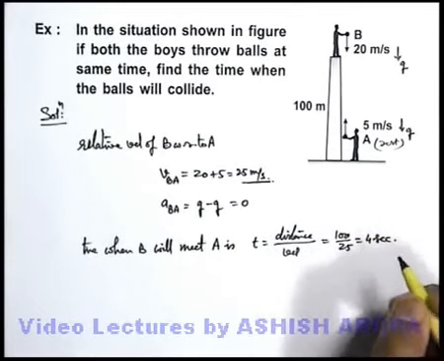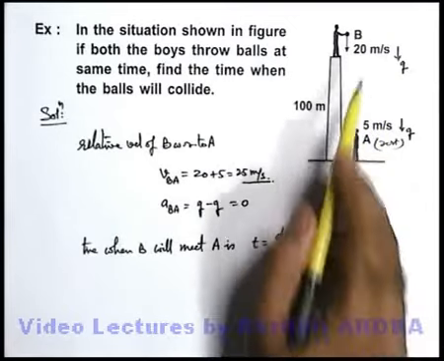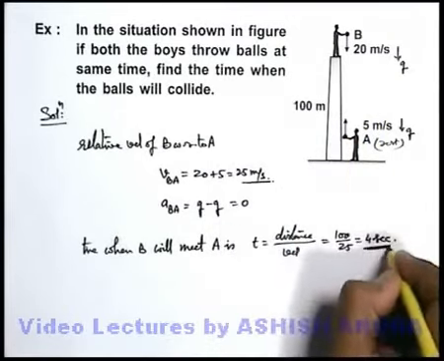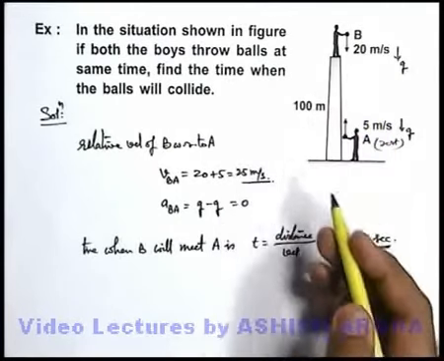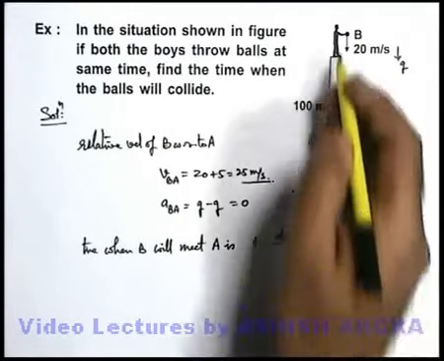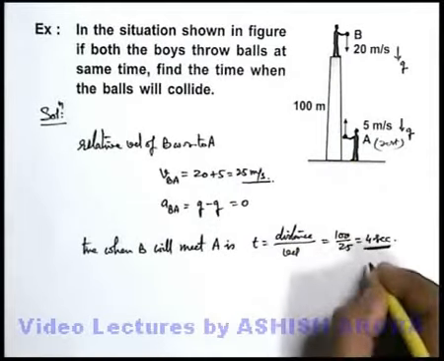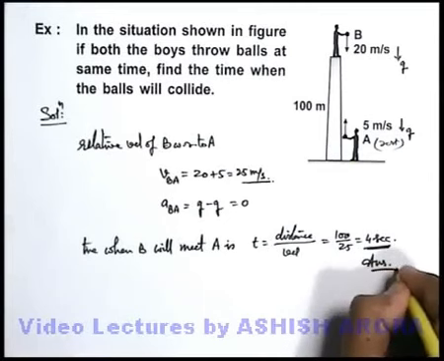So we can simply state that if at t equals 0 both the balls are thrown simultaneously, then at t equals 4 seconds the balls are going to meet somewhere between the initial positions of A and B. This will be the answer to our question.